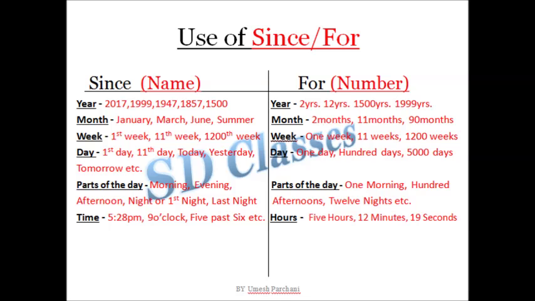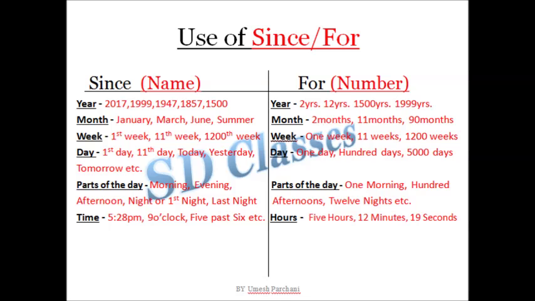Parts of the day. Parts of the day means the day is divided in 4 parts, that is morning, evening, afternoon, and night. With this also we apply since. And if there is first night, last night, then also we apply since. If we say 1 morning, 100 afternoons, 12 nights, so we will say for. That means again I'm counting here.